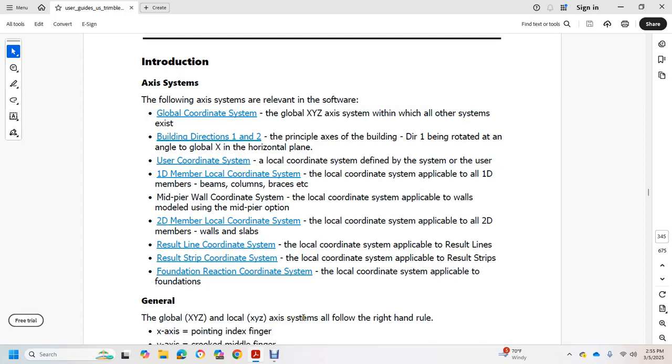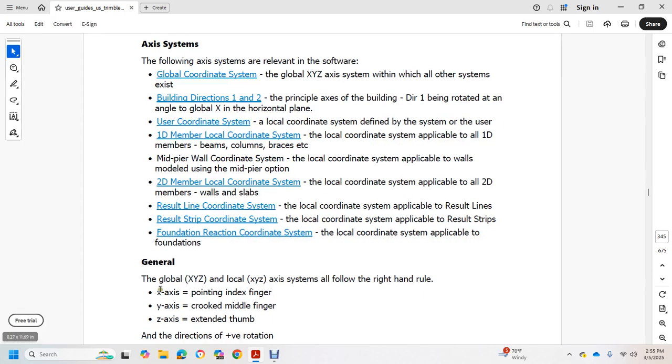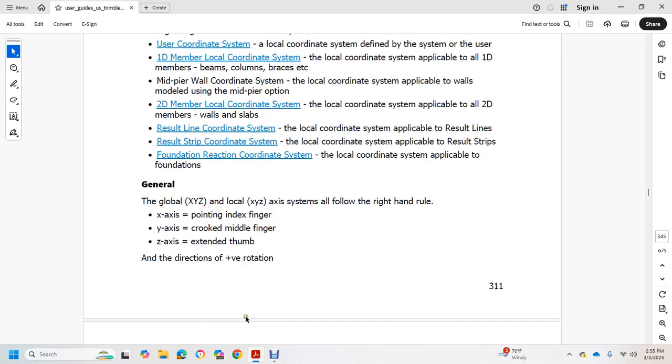In terms of global X, Y, and Z and local x, y, and z, the axis systems follow the right-hand rule. The X axis is the index finger, Y is the middle finger, and Z is the extended thumb, and the direction of the curled fingers is positive rotation.